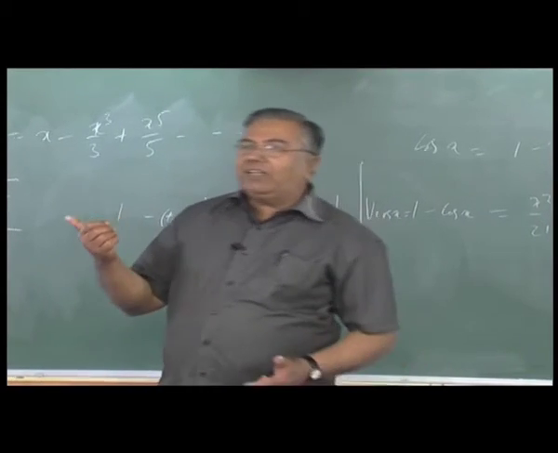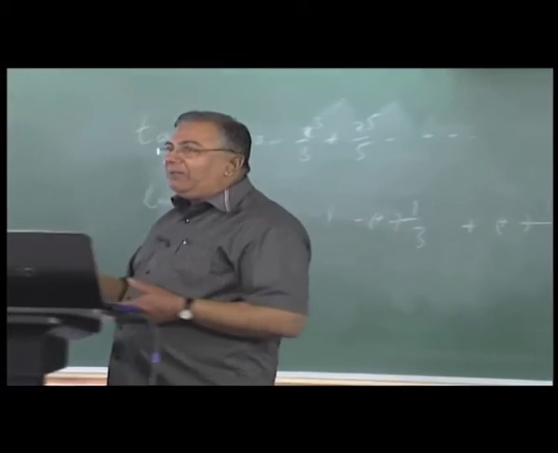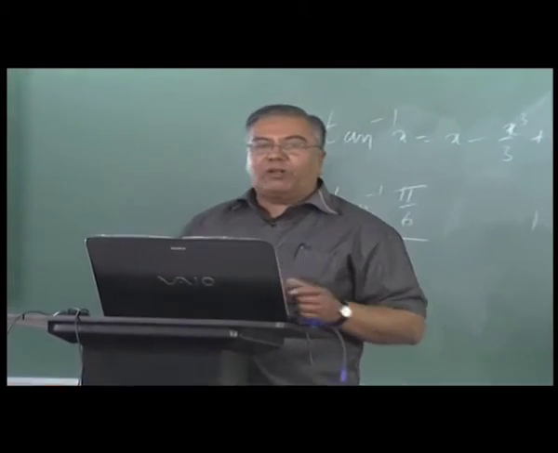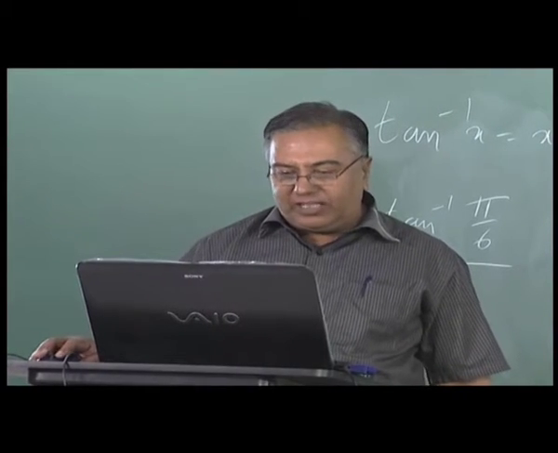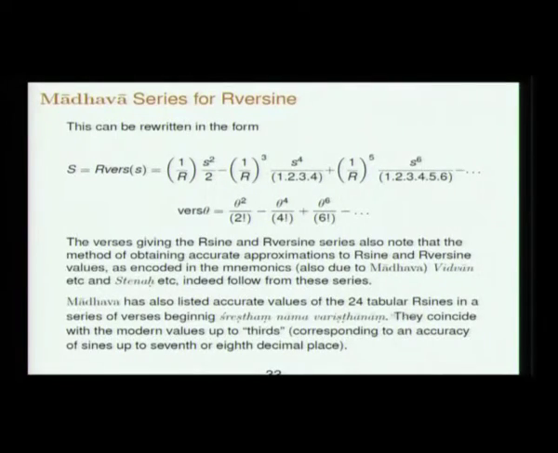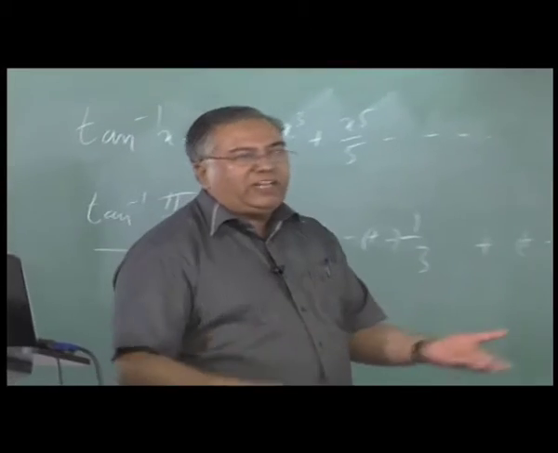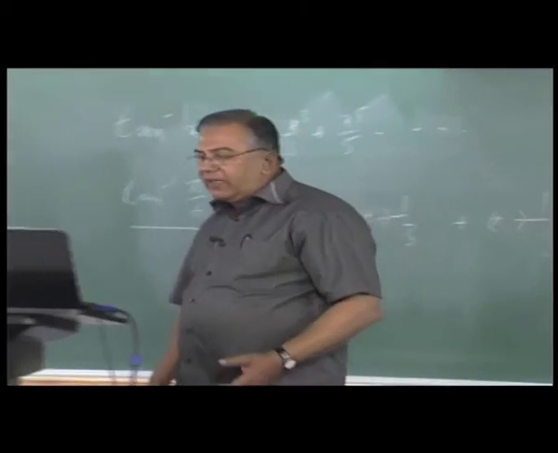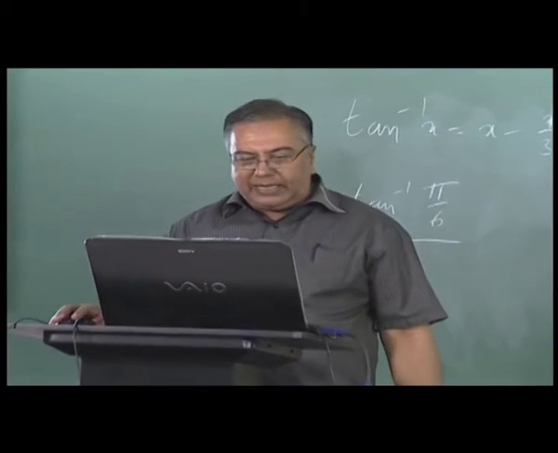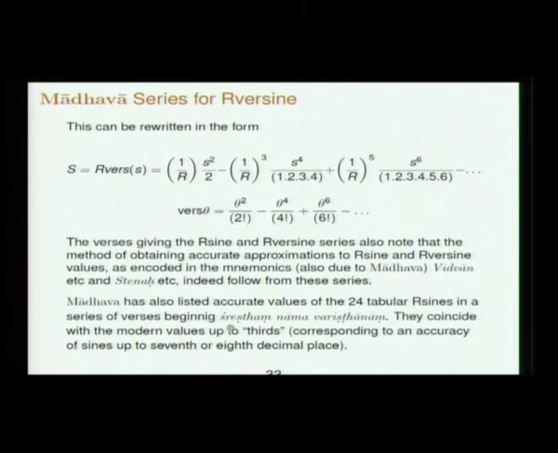In the same way he gave the sine and cosine series. At the same time he mentions that this can be quickly approximated by using Vidwan and Tunnabala, the kind of mnemonics. So Madhava also listed the 24 tabular R sines. What are these 24 tabular R sines? For 225 minutes, 450 minutes, 675 minutes, for which Aryabhatta had given the sine table. So those are collected in a set of verses which start with Shreshtham, Nama, Varishthanam etc.